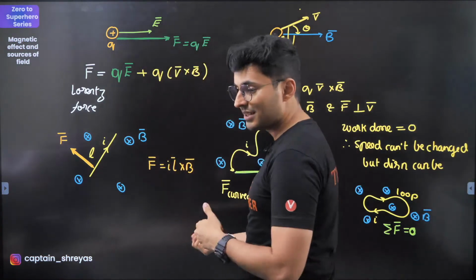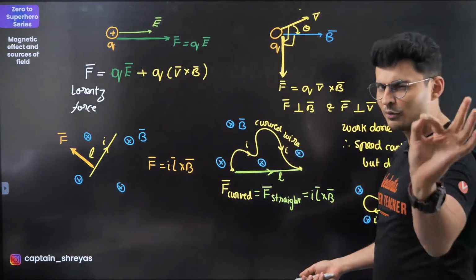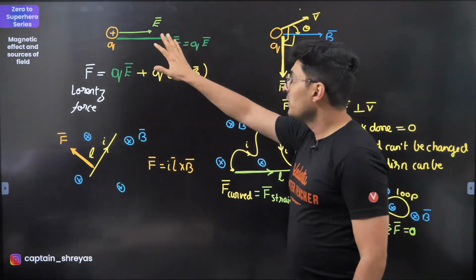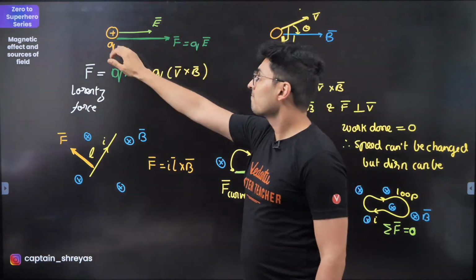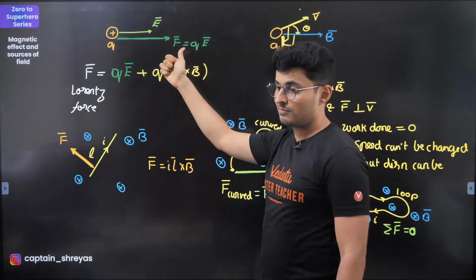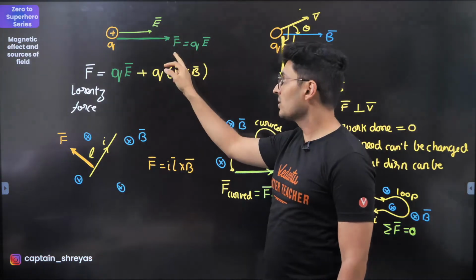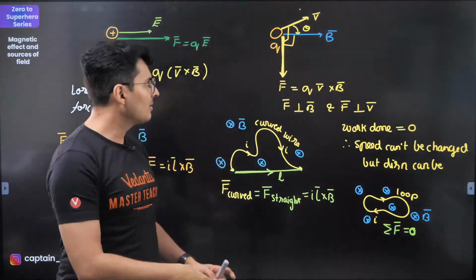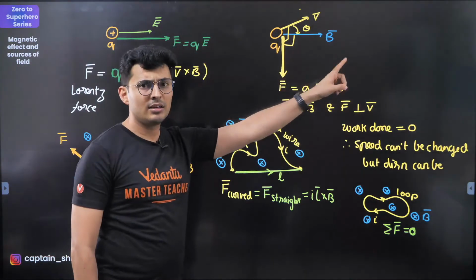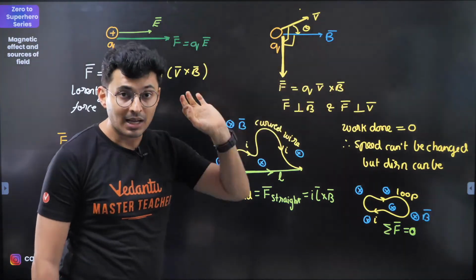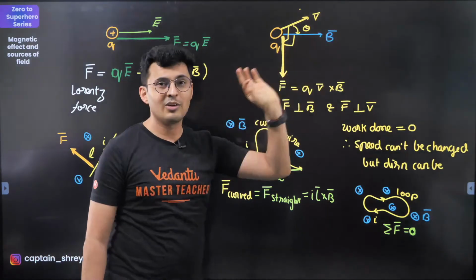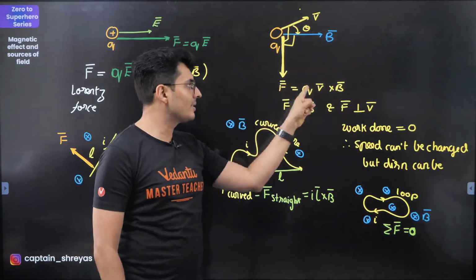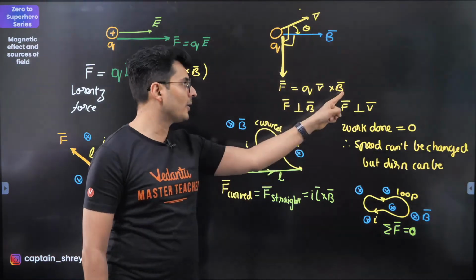Okay, practice questions are coming, Ishika. Hold on, first theory. A few more minutes and then we are coming to questions with PYQs. If you take a charge and place it in a field, it experiences force. Force is given by QE, charge into field. If you take the same charge and place it in a magnetic field, it will not experience force unless you throw it or move it. Only when it moves does it experience magnetic force given by QV cross B.